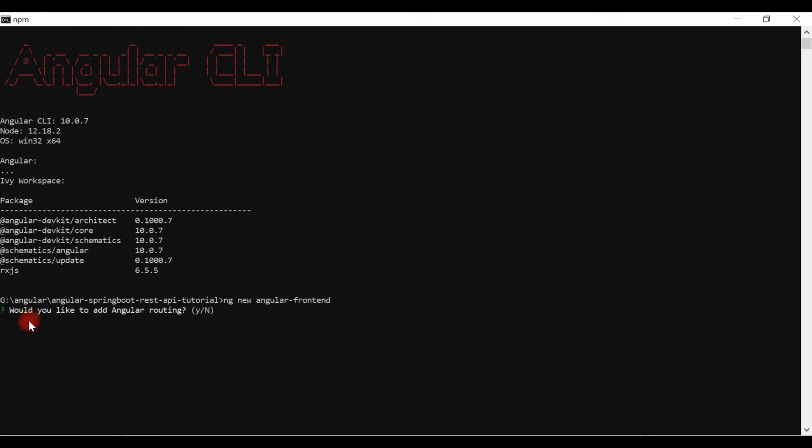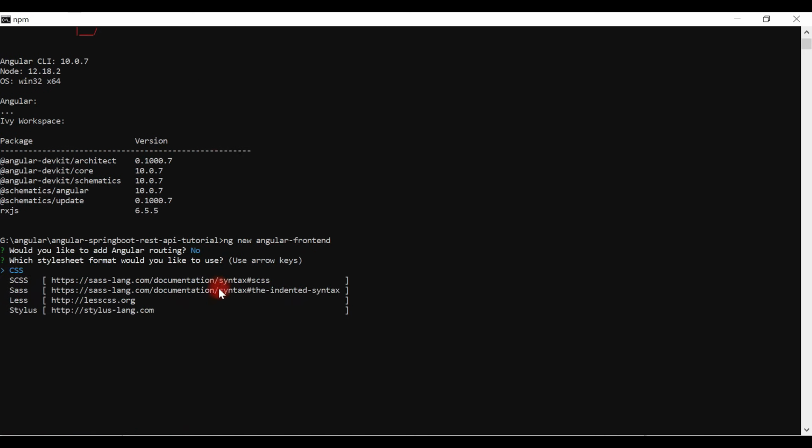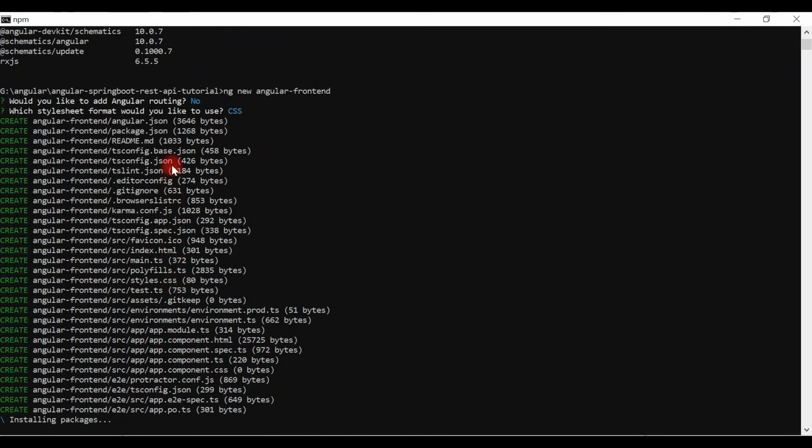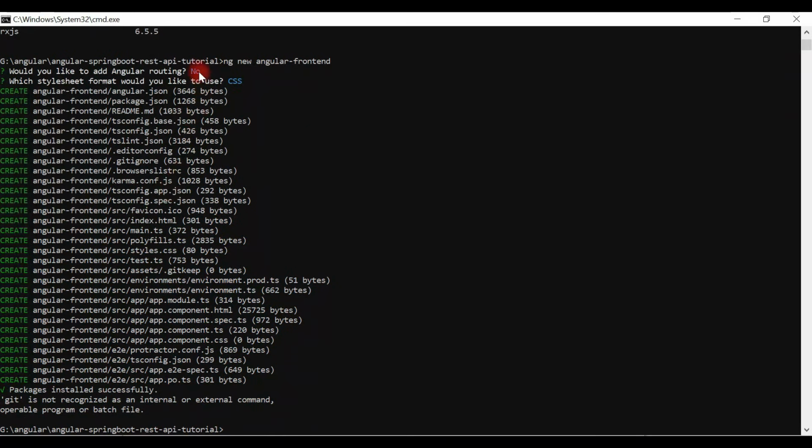Look here, it gives you the option whether you want to add routing to this project or not. We are not going to use routing, this is a very simple Angular project, so I'm going to say no. And look here, it provides an option for stylesheet format. I'm going to use the default, so hit enter. Now it will take a couple of minutes to install all the necessary dependencies and packages in the Angular application. Once the command completes, it says packages installed successfully.